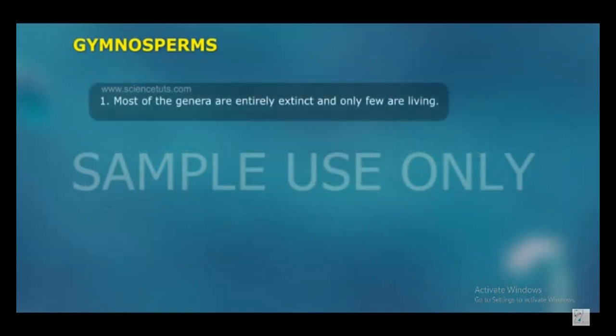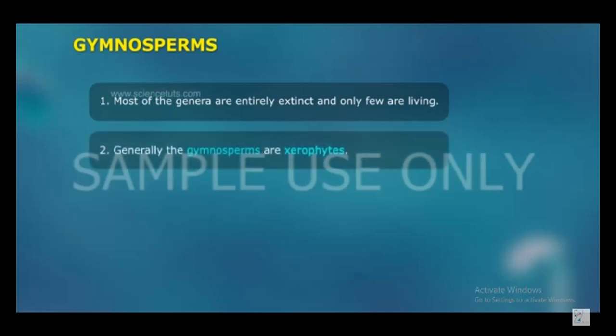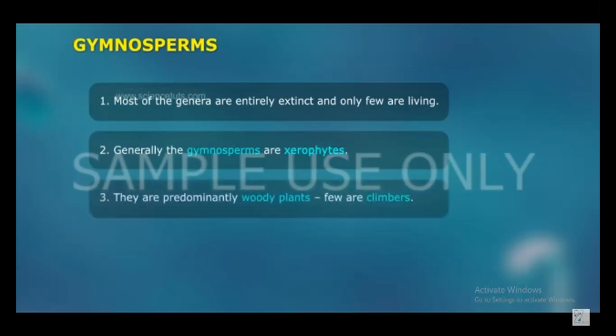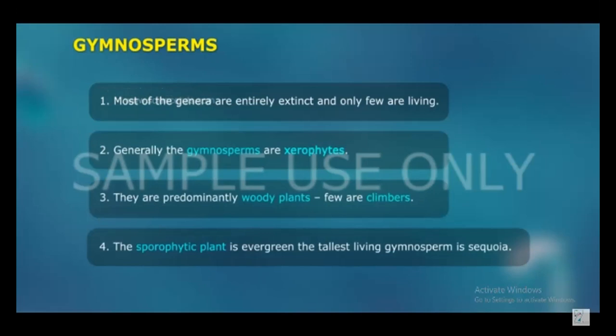1. Most of the genera are entirely extinct and only a few are living. 2. Generally, the gymnosperms are xerophytes. 3. They are predominantly woody plants. Few are climbers. 4. The sporophytic plant is evergreen.